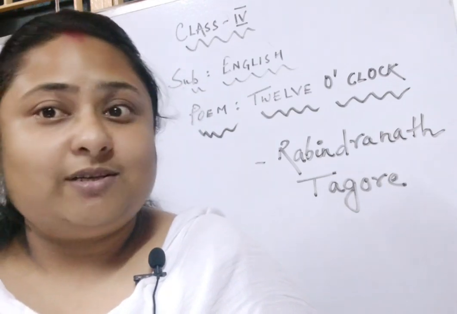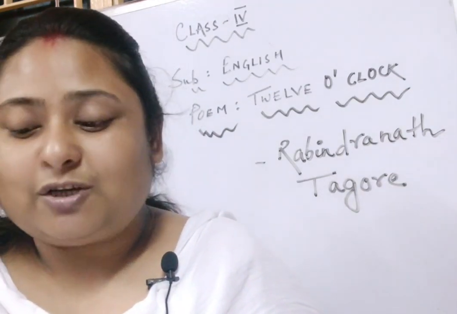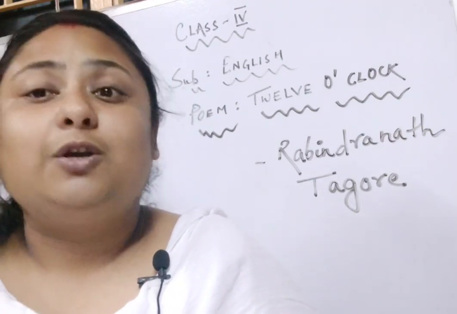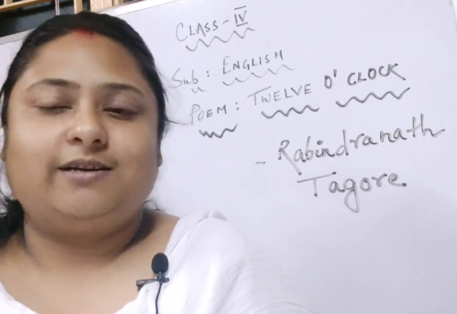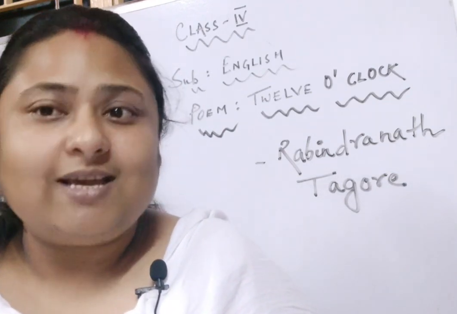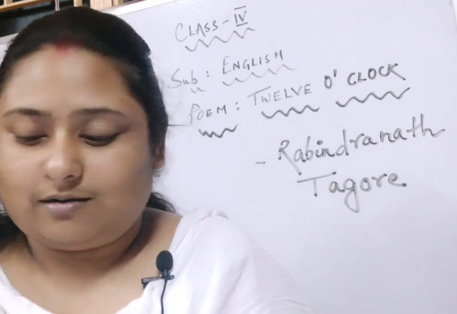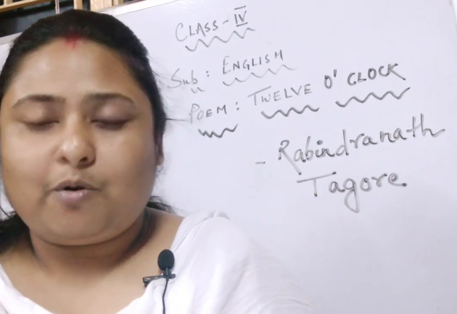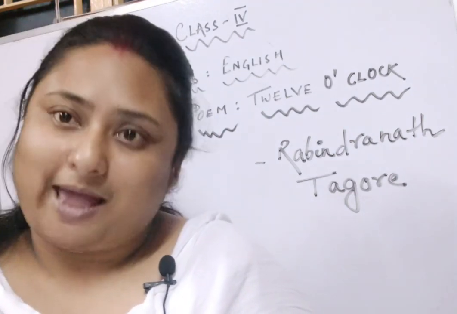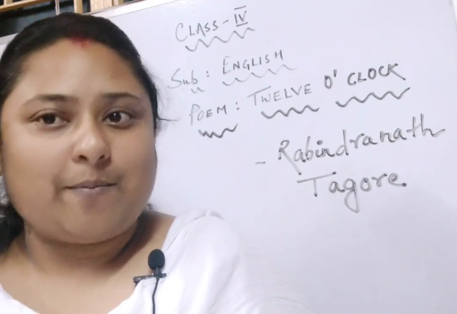So here the poet is saying that I can just shut my eyes. What do you mean by shutting the eyes? Means closing the eyes. So the poet here is imagining by closing his eyes that the shadows are growing darker under the madder tree and the water in the pond looks shiny black. Children, when the night comes, what happens?